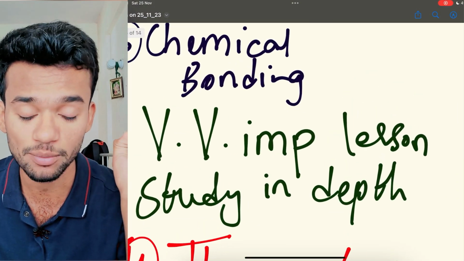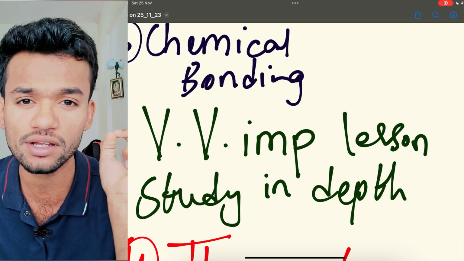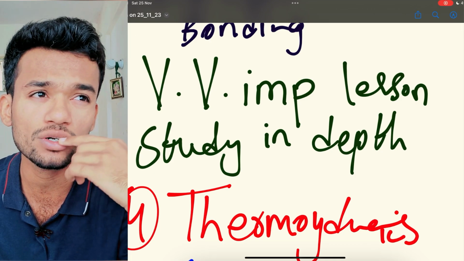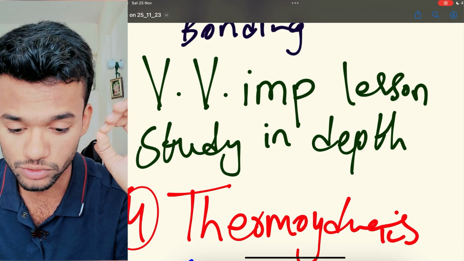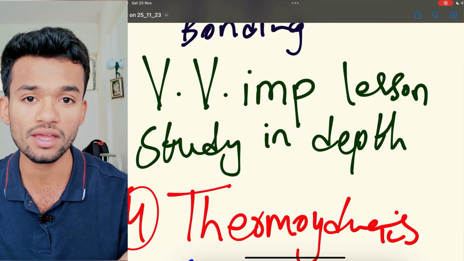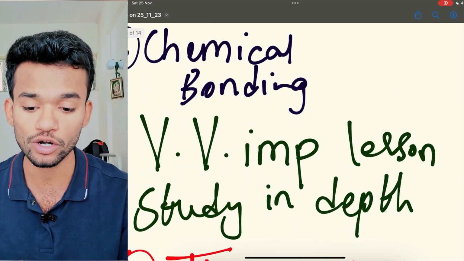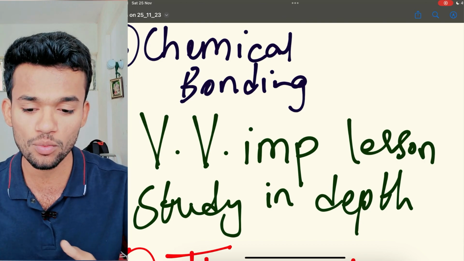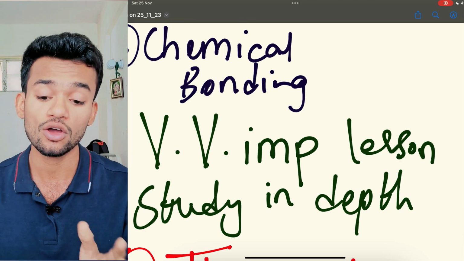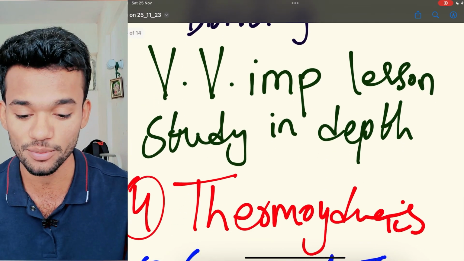You should be studying in depth, because you will be scoring nearly by it. You might get about 2 to 3 questions. So you should be very thorough with chemical bonding. Make sure that you make short notes of that chemical bonding, because it has got so many subtopics. That's the reason I have not mentioned any of the important topics, because the whole lesson is considered to be such an important thing.